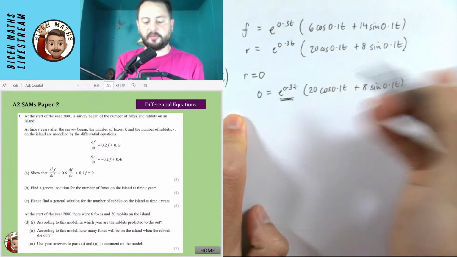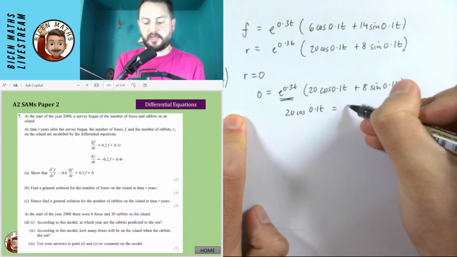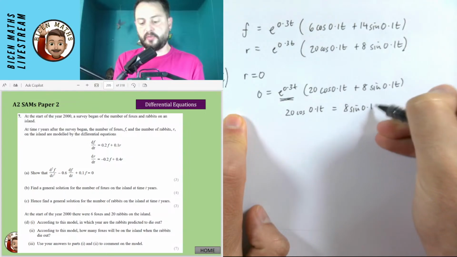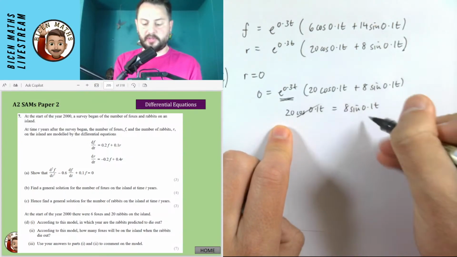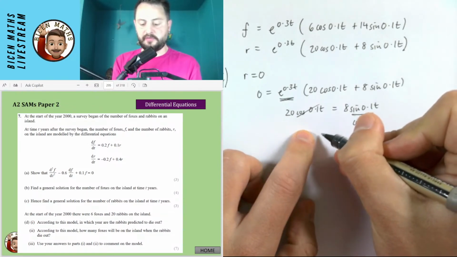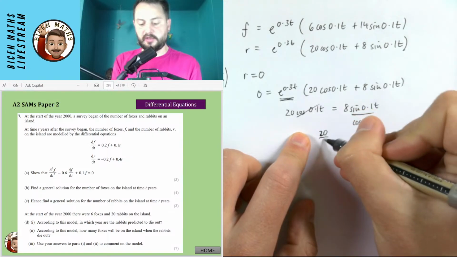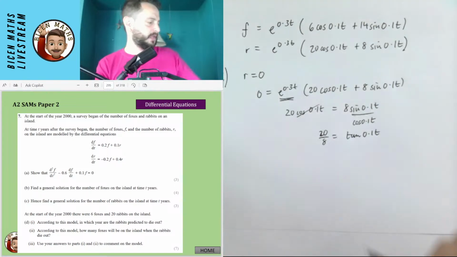Obviously, this e term cannot be equal to 0. So 20 cos 0.1t is 8 sine 0.1t. I'm going to make tan here, so I'm going to divide by the cos like this. So I have 20 over 8 is the tan of 0.1t.